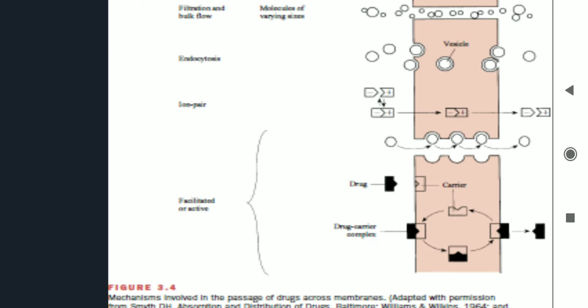Then there is one more type of mechanism, that is facilitated or active diffusion.